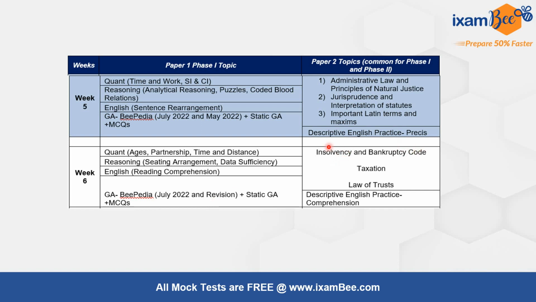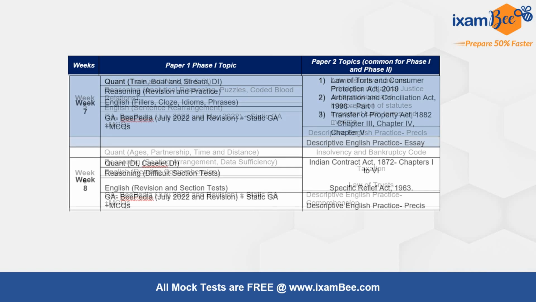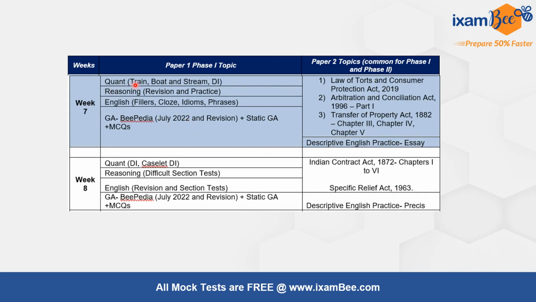In week 6, I have put up topics of phase 2 in the law section. Insolvency and Bankruptcy Code, taxation, law of trust. These are phase 2 topics. So if you have covered a few of the phase 1 topics, you can have an understanding and reading of phase 2 topics. Moving to week 7, in quant, you can study topics of train, boat and stream, and DI.